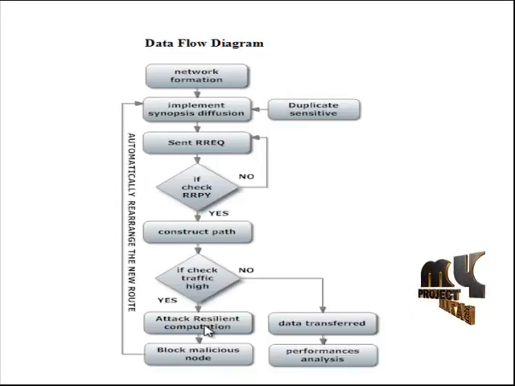For this falsified sub-aggregate attack, the attack-resilient computation algorithm filters out the compromised or otherwise malicious node, and then synopsis diffusion robustly reconstructs a new route for the data to be transferred, and then the aggregation framework continues.